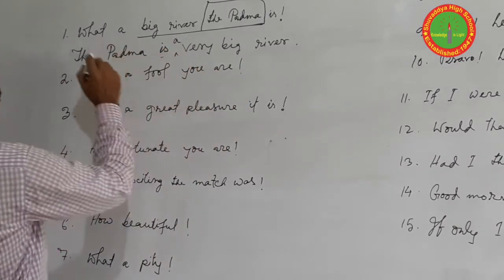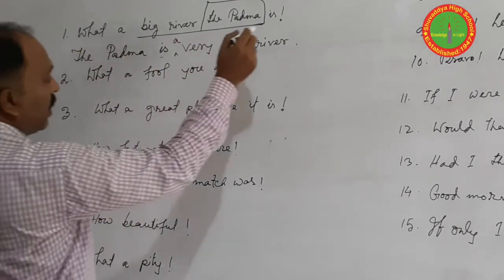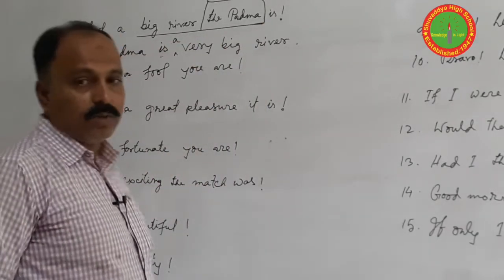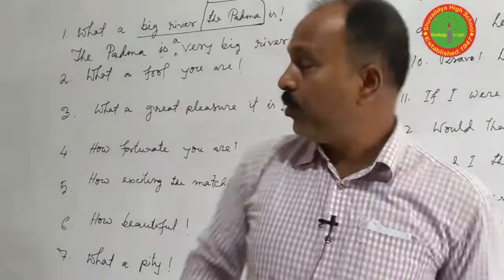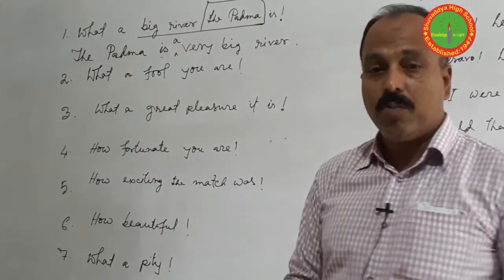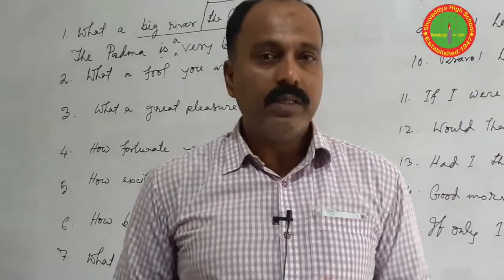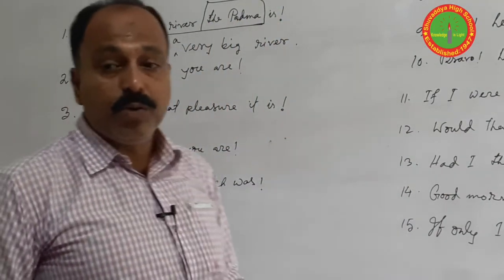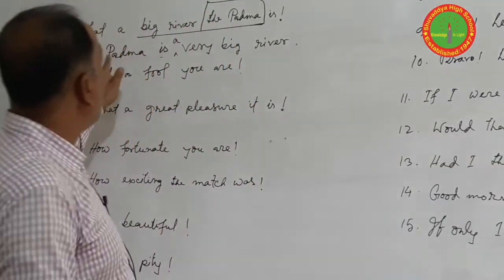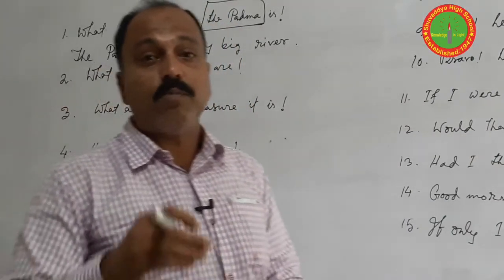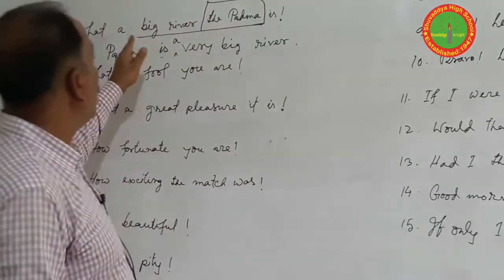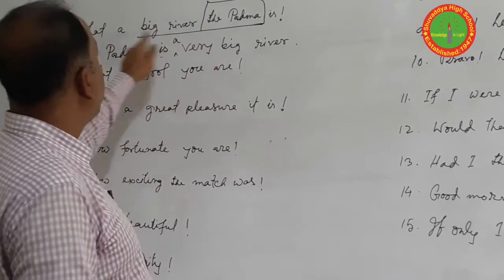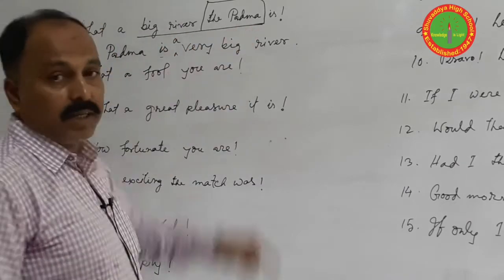So we should use What a big river the Padma is, not How a big river the Padma is. We can also use how, but there is some difference. If we use how big, then the adjective should come: How big a river the Padma is, in this way.